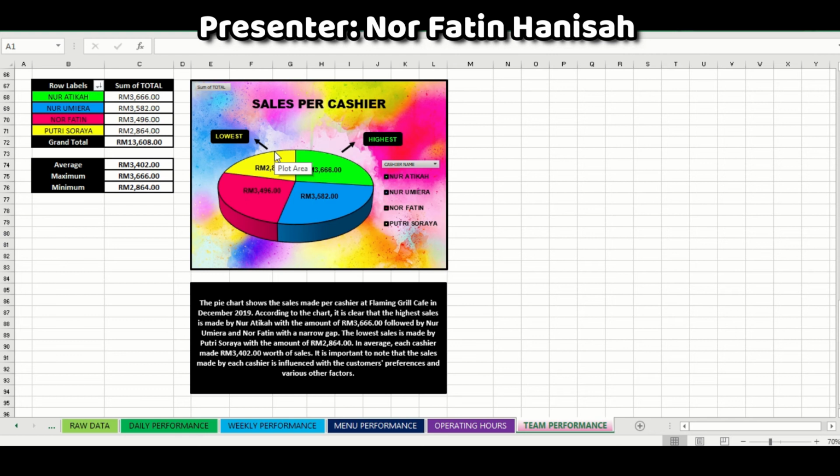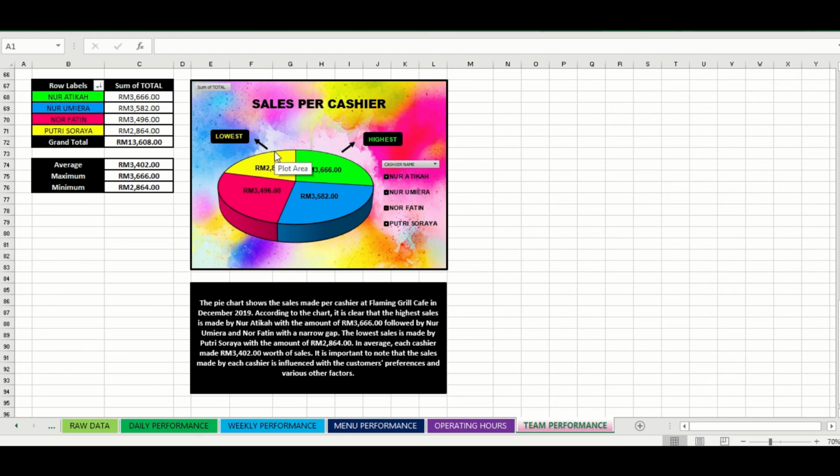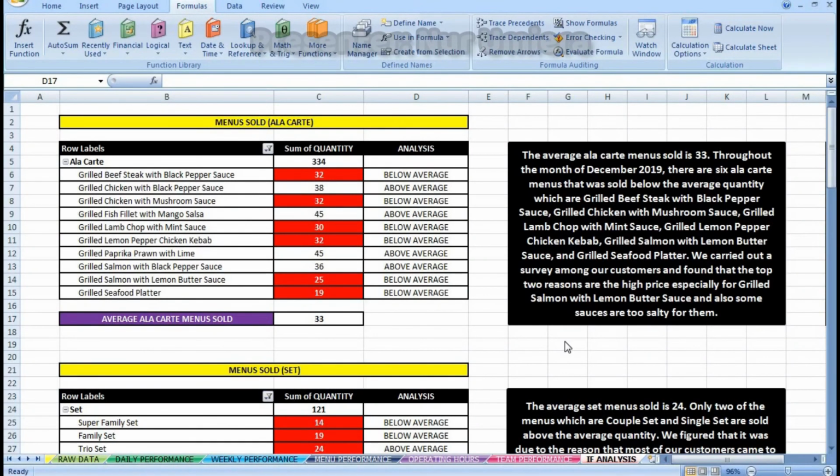It is important to note that the sales made by each cashier is influenced by the customer's preference and various other factors. But not least is the insert function analysis that our cafe uses. As you can see on the menu sold in a la carte type, the average for the a la carte menu sold by the Flaming Grill Cafe is 33.